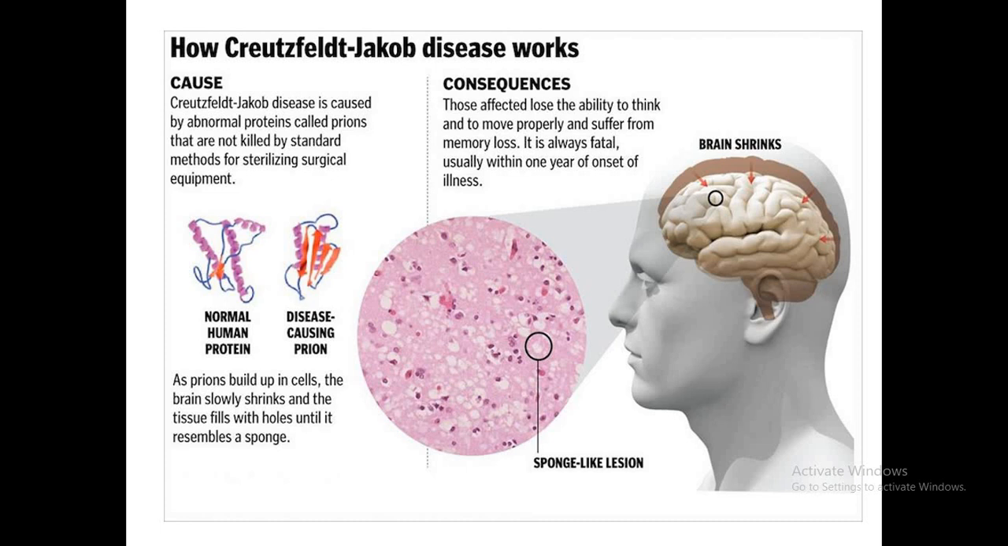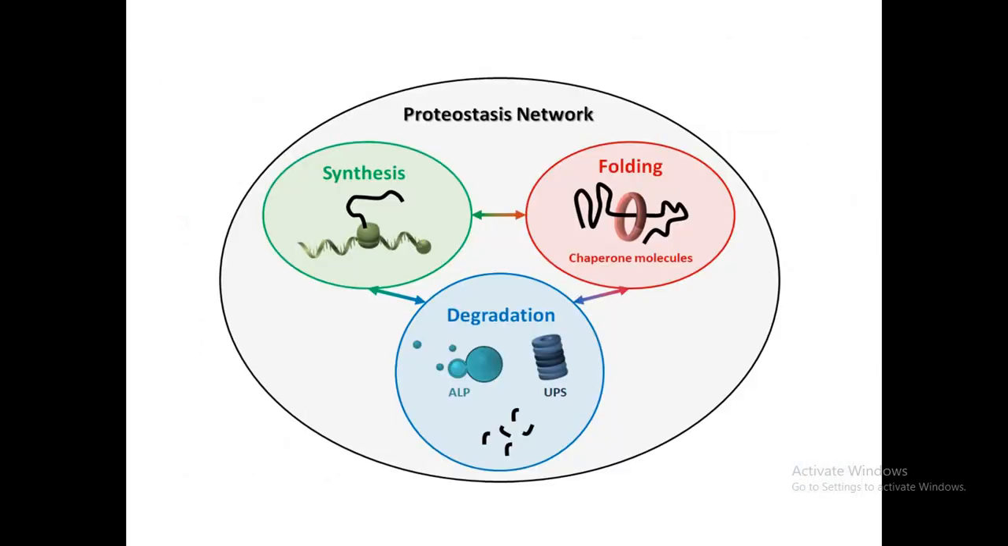spongiform. So what happens in this disease is that this misfolded protein, the prion, exists in the brain, and when this misfolded protein accumulates in the brain neuron, it leads to memory loss and difficulties in cognition. So all these are the symptoms of this disease.